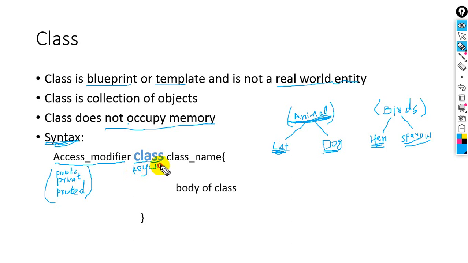Next one, what we have is a class name. So this will be a class name, and you can give any name to this class, but the class name should be a proper class name. Just like here I have given animal is a class name, bird is a class name. Here we can give vehicle is a class name.